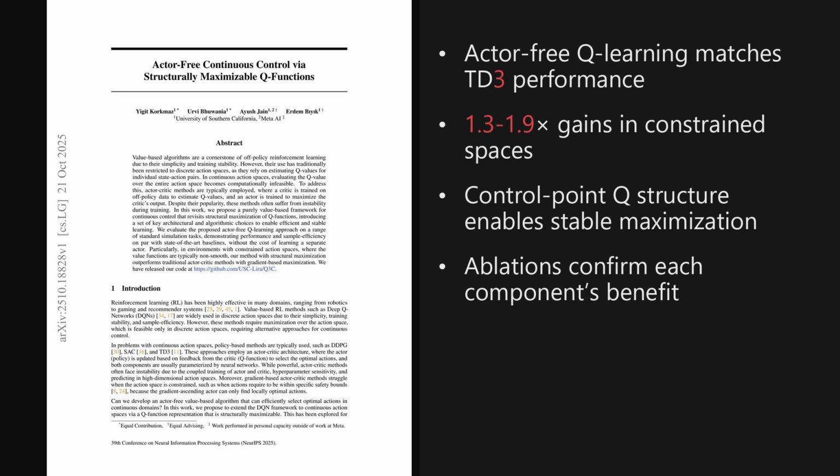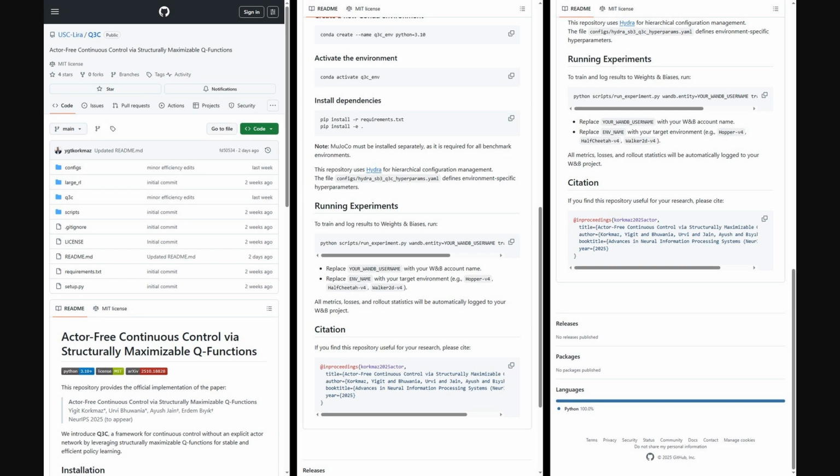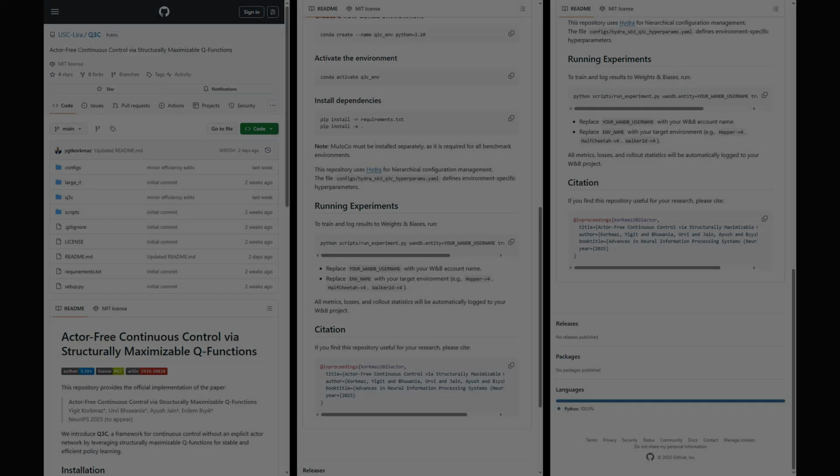In short, Q3C matches state-of-the-art actor-critic performance on standard tasks and clearly wins in constrained action spaces. Also, the authors shared the official Q3C code on GitHub. You'll find a pip installable package with the Q3C modules, Hydra configs, and training scripts like scripts/run_experiment.py, plus requirements and setup. The repo walks you through MuJoCo-based experiments with W and B logging and environment-specific hyperparameters, with examples for Hopper, Half-Cheetah, and Walker2D.